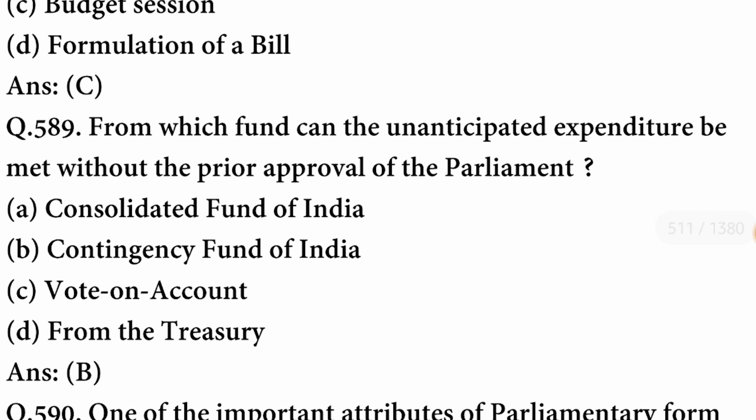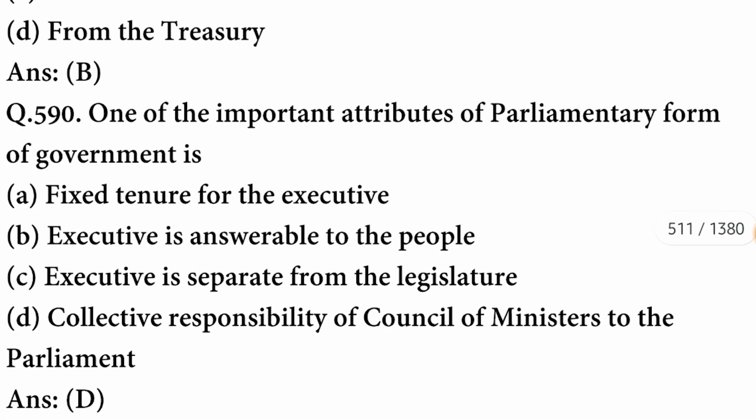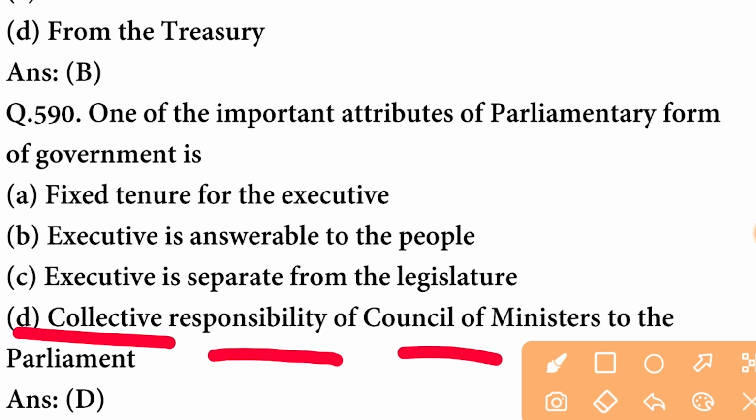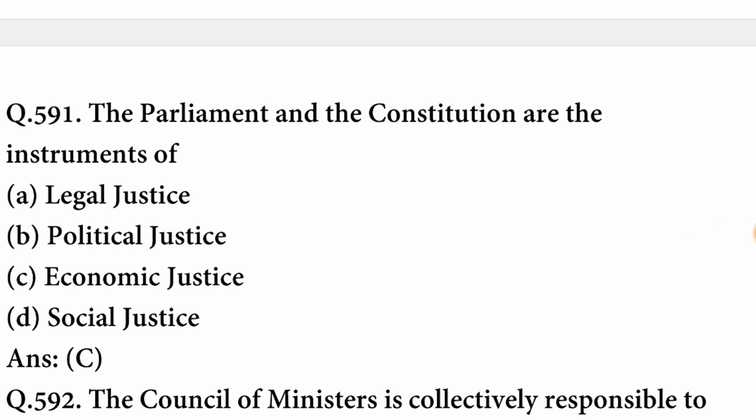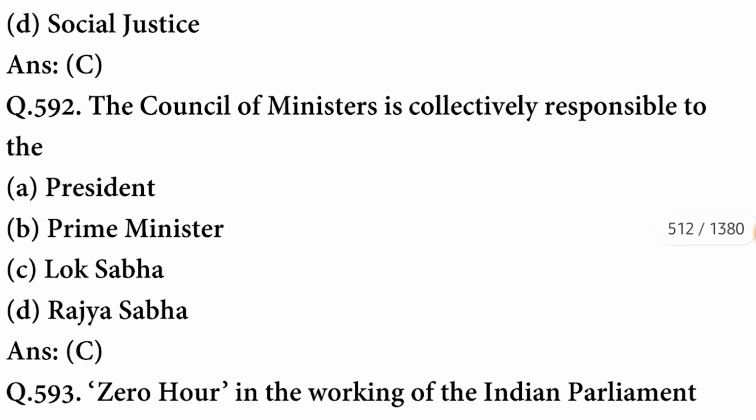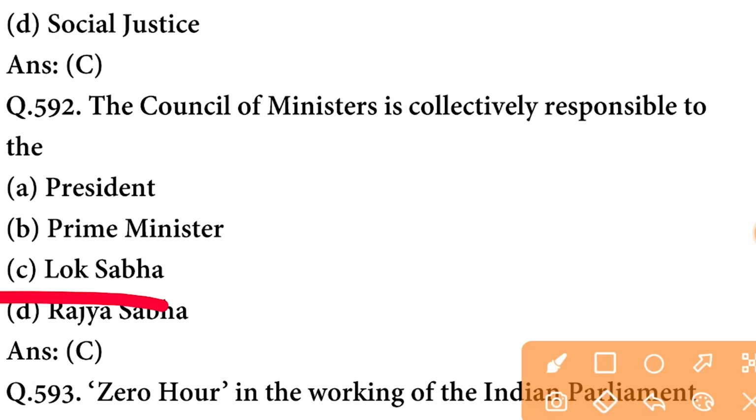From which fund can the unanticipated expenditure be met without the prior approval of the Parliament? This is Contingency Fund of India. B option is correct. One of the important attributes of parliamentary form of government is collective responsibility of Council of Ministers to the Parliament. D option is correct. The Parliament and the Constitution are the instruments of economic justice. The Council of Ministers is collectively responsible to Lok Sabha. C option is correct.